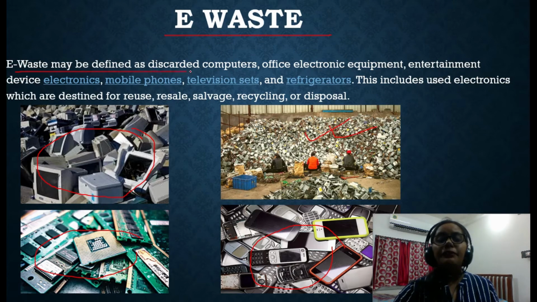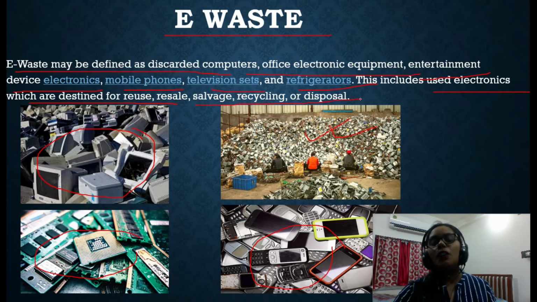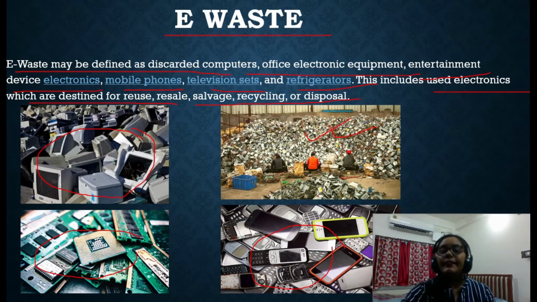E-waste may be defined as discarded computers, office electronic equipment, entertainment devices, mobile phones, television sets, refrigerators. These include used electronics which are destined for reuse, resale, salvage, recycling or disposal. So these are all types of e-waste.